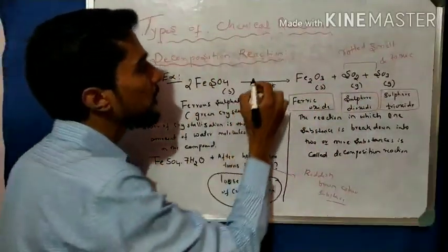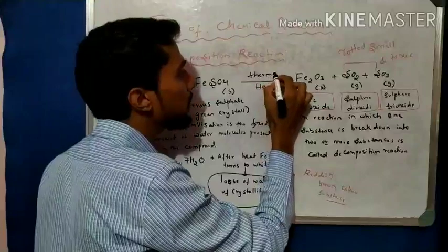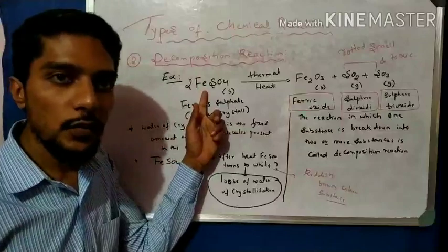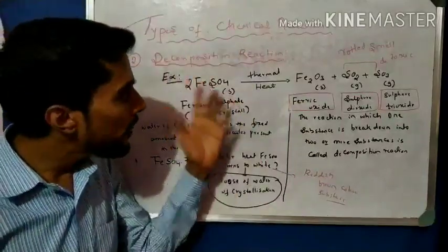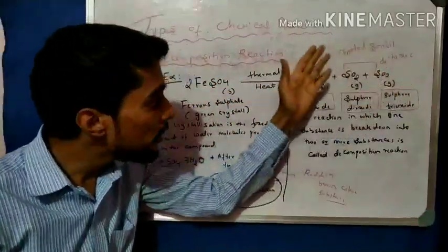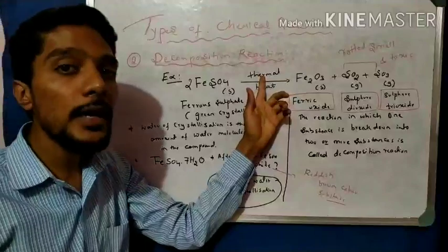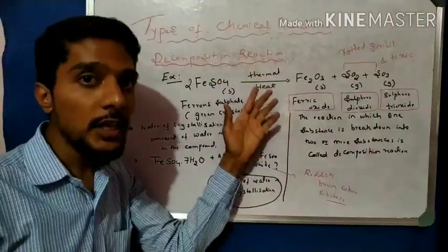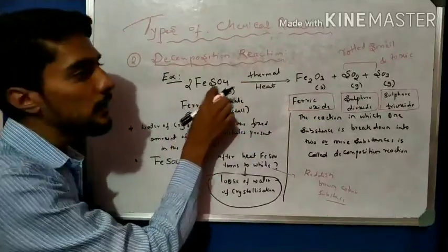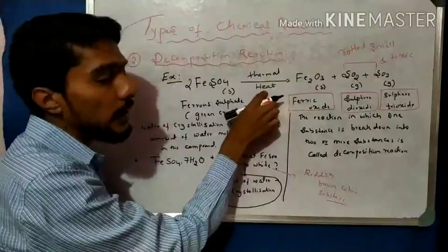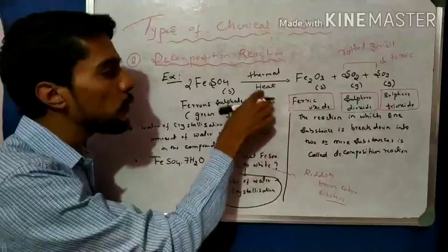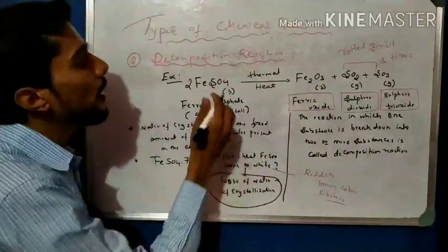Heat is called thermal in science. So to decompose this FeSO4 we use heat. In this reaction, heat is used to break down the substance into two or more substances, so such a decomposition reaction is called a thermal decomposition reaction. What is a thermal decomposition? The reaction in which heat is used to break down or decompose the substance.